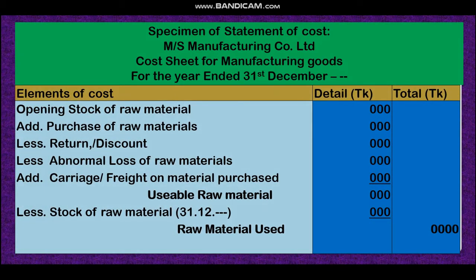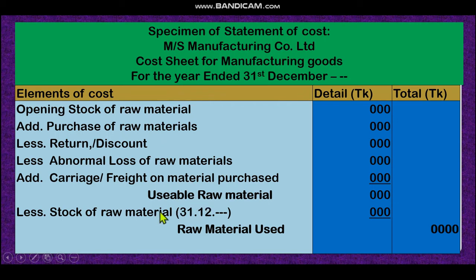Now the specimen of the statement of cost, dear student. How we will do the math, in today's class you will just see the format. Inshallah, next class we will discuss it in detail and do the math so that you can understand. Look here, at first we have to write the opening stock of raw materials. Then purchase of raw materials, any return or discount, abnormal loss, and carriage cost, which gives the usable raw materials.